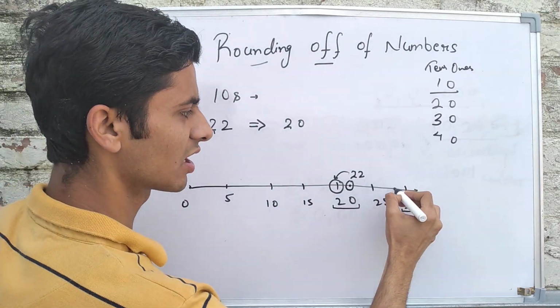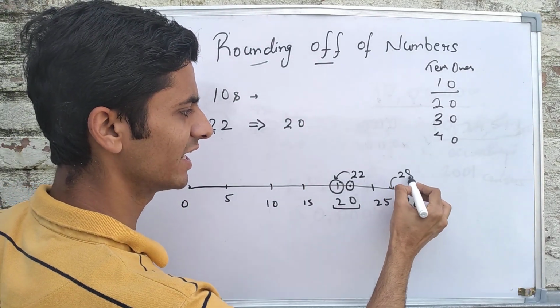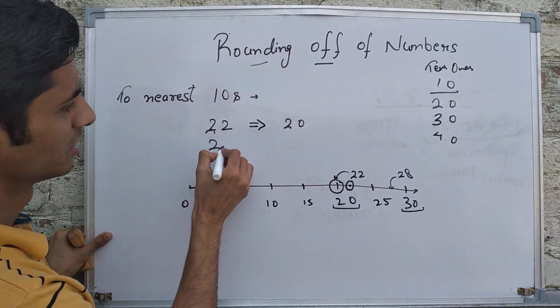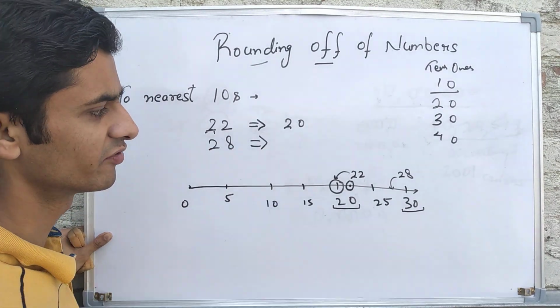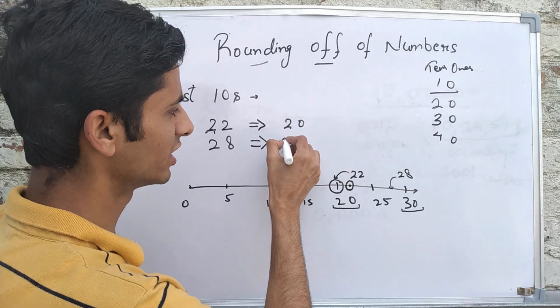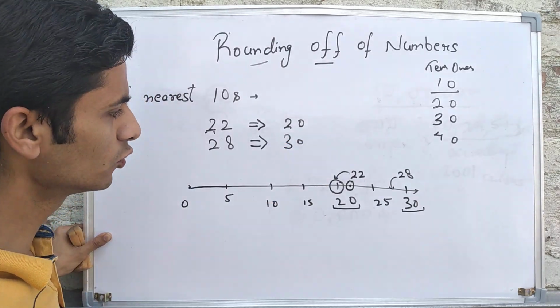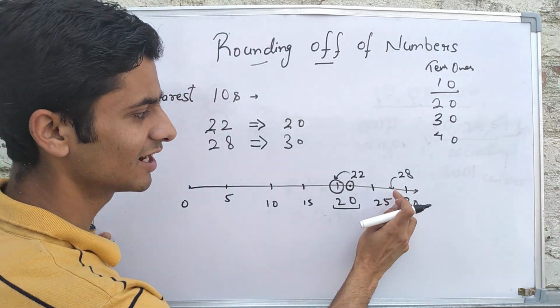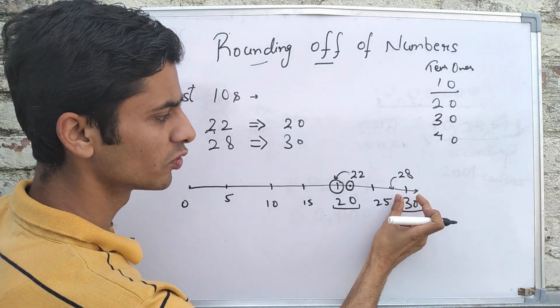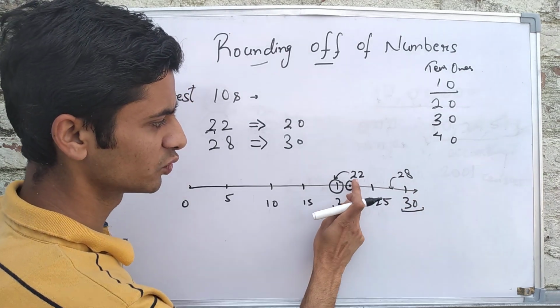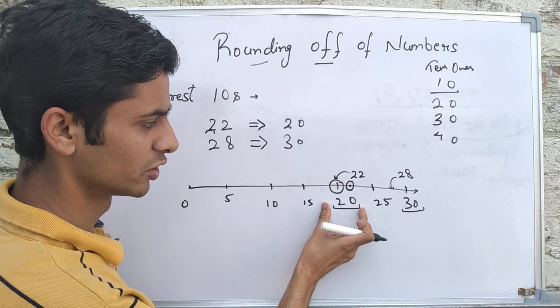If the question is to round off 28, obviously 28 is closer to 30. So 28 will round off to 30. 28 is closer to 30, and 22 is closer to 20.